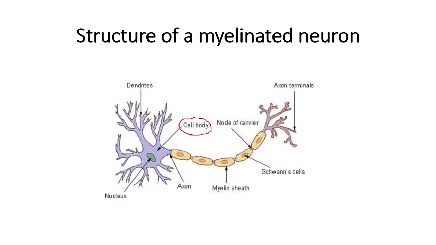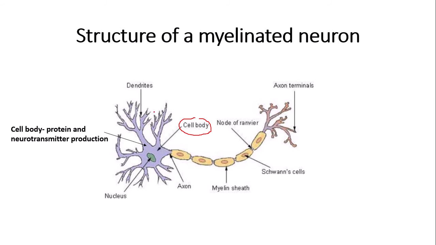This contains the organelles that a normal eukaryotic cell has, so the nucleus, mitochondria, etc. The job of the cell body is to produce proteins and neurotransmitters. Neurotransmitters will become more important when we talk about synapse transmission in another video.